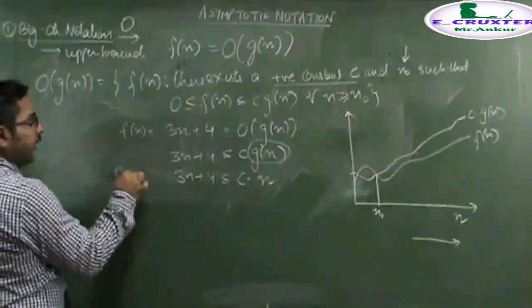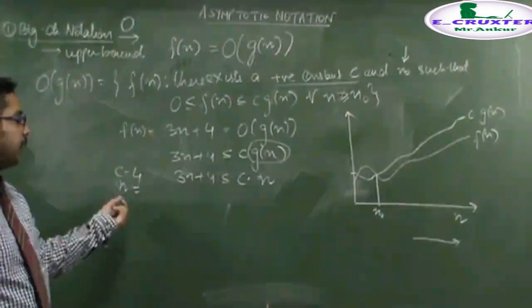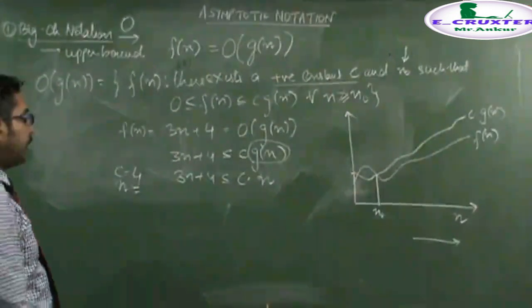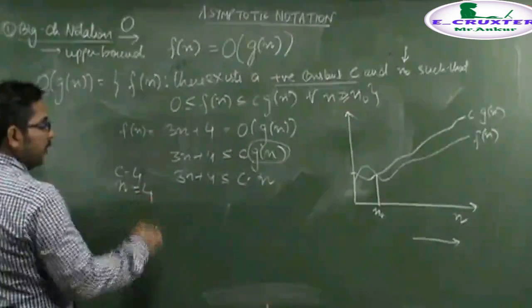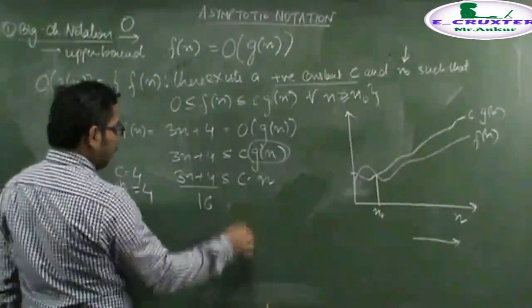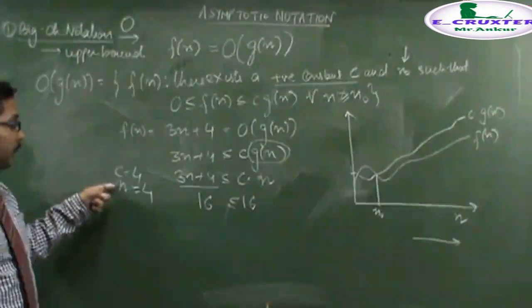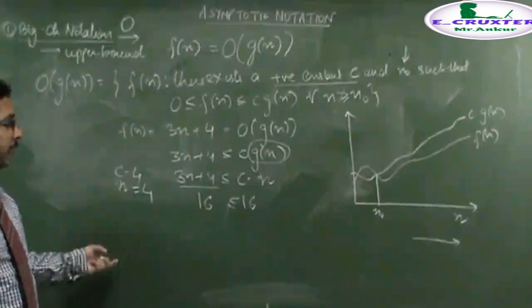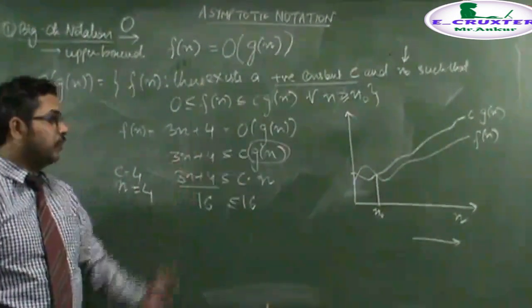if I take the constant as 4, for example, and the input, if I take, let's say, as 4, then you will notice that this value will be 16 and this value also will be 16. Then you will notice that if I take input less than 4, then for that value, the fn function value will be greater than the gn function.